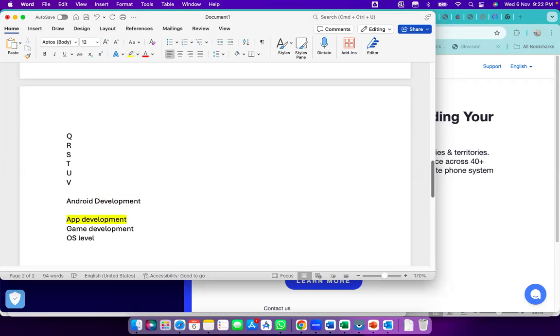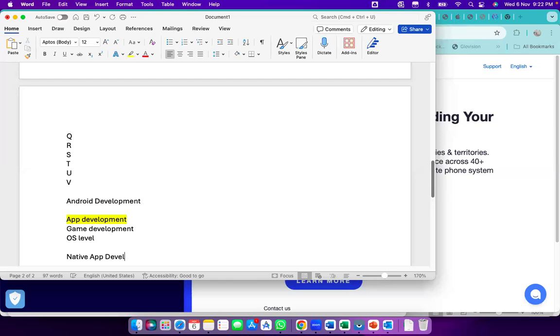Game development is next level. OS level means only if you get a chance to work at a manufacturer or at Google will you get a chance to work at the OS level. Otherwise, app and game development is there, but game development is not in all companies. App development is in almost every company, including small startups. And what we are doing here is native app development.